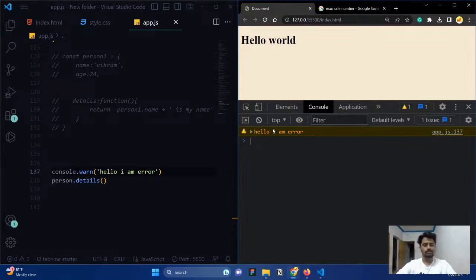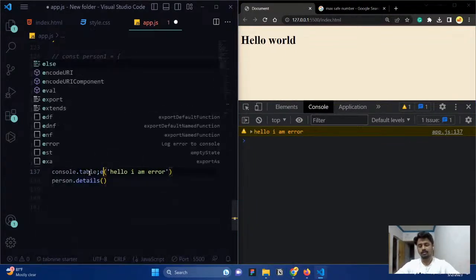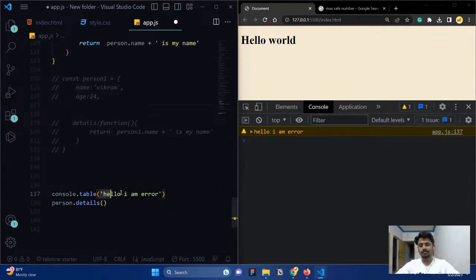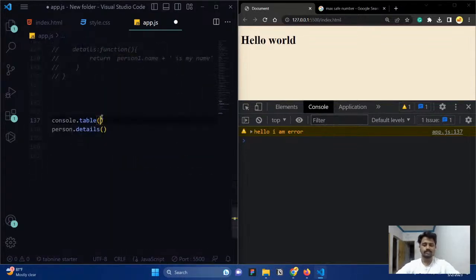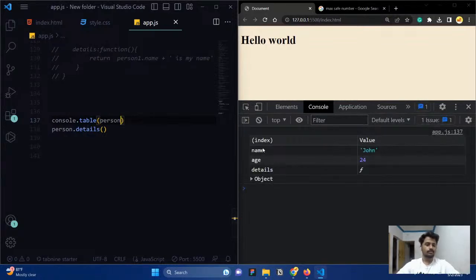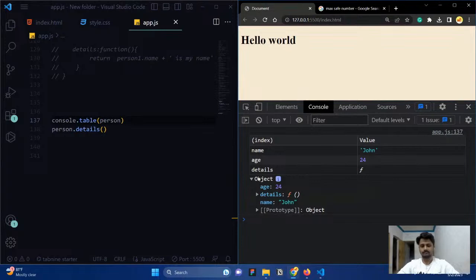So one of the methods that we are using is console.log. And one of the other methods is called table. Basically, this creates a table. For example, you can see this person, right? If I pass this person inside console.table, you can see what we get. Instead of a normal object, it gives a table representation. You can see name John, age 24, and details is going to be a function. Below this, you can see the normal representation: age, details, name, and everything. In this table method, the same order that we have given will be there. Clear? So these are the custom built objects.